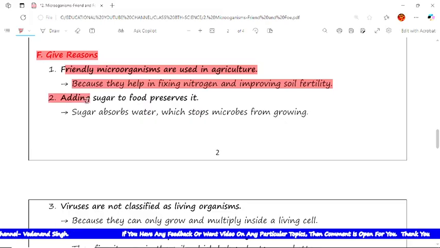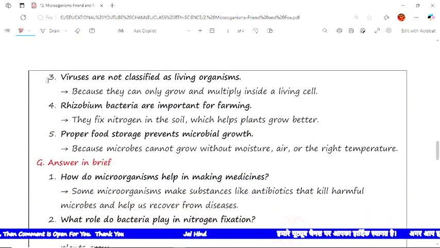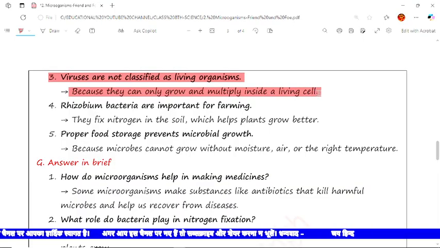Now the next is adding sugar to food preserves it. The reason is sugar absorbs water, which stops microbes from growing. The next statement is viruses are not classified as living organisms. The reason is they can only grow and multiply inside living cells.